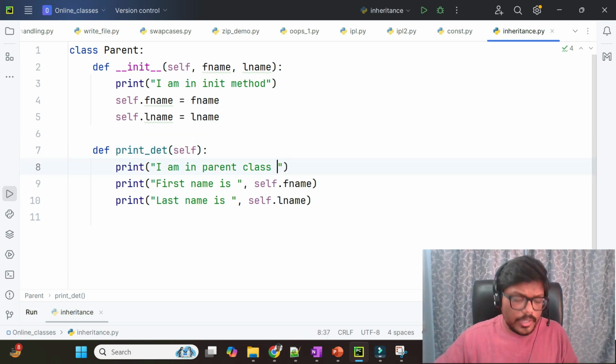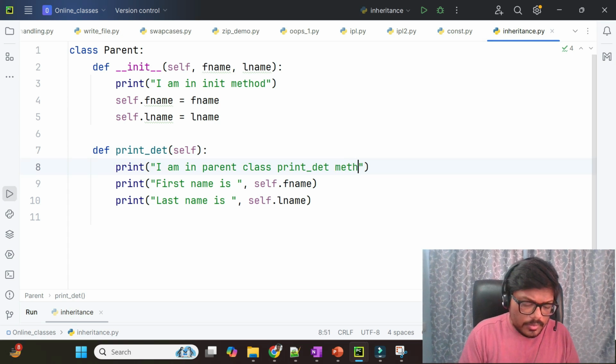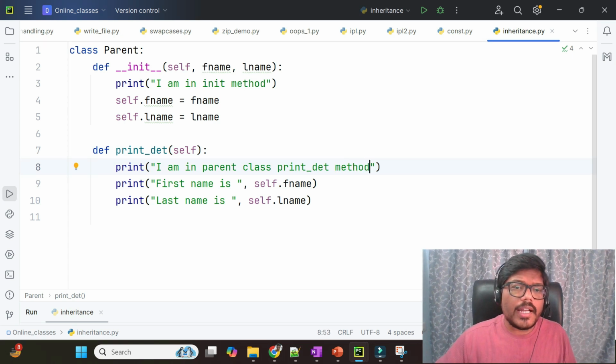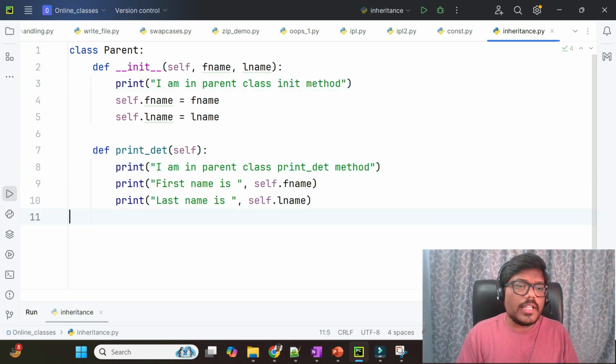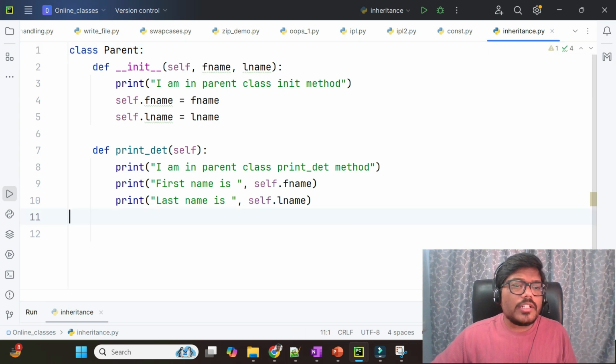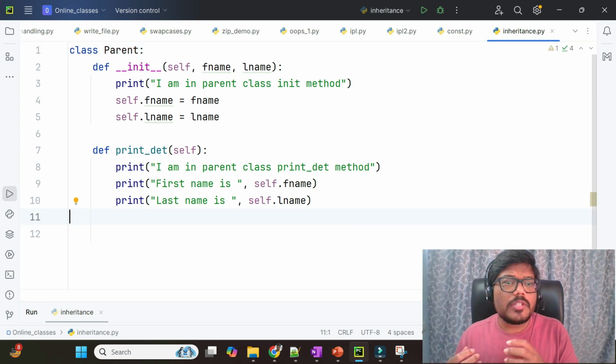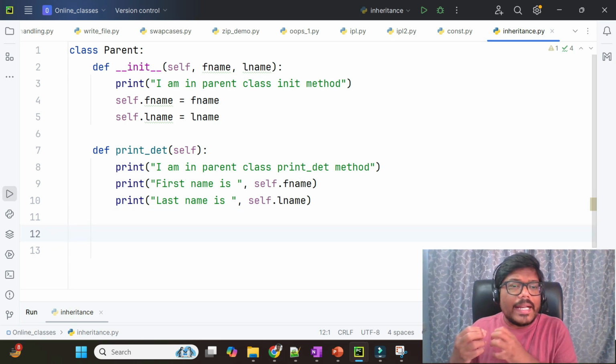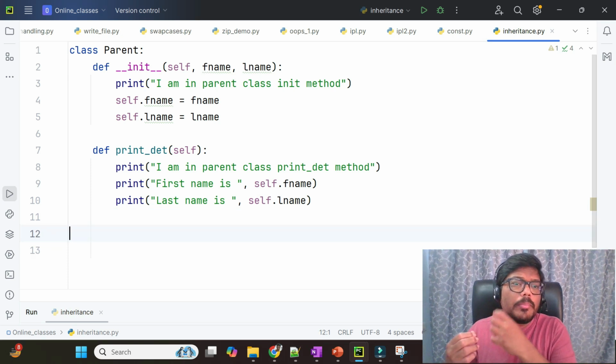Okay, print det method. So here also I'll add, like, "I am in parent class init method." So this is my parent class, you all agree, right? Now I just want to create a child class from this parent class. How can I create it? We will create a child class from a parent class.